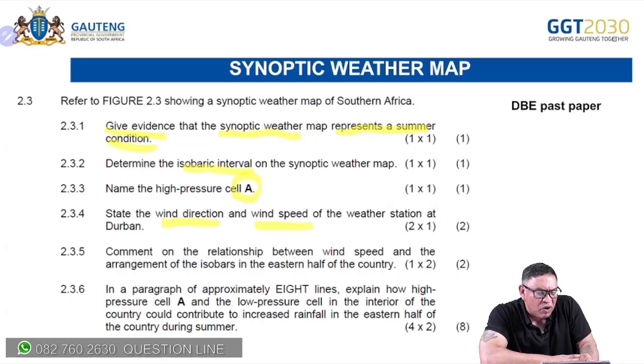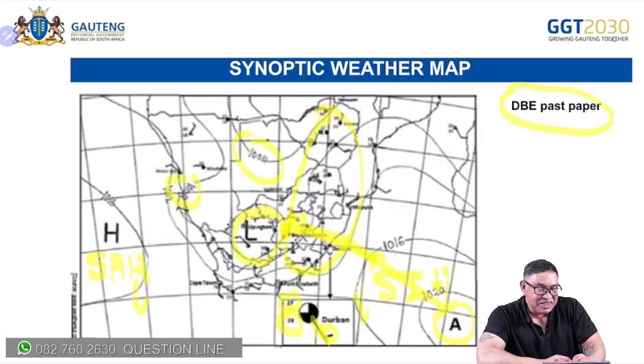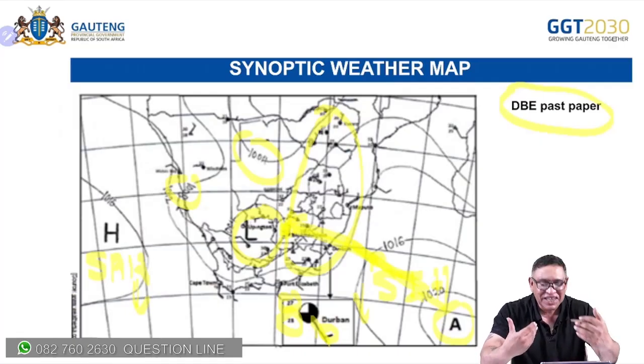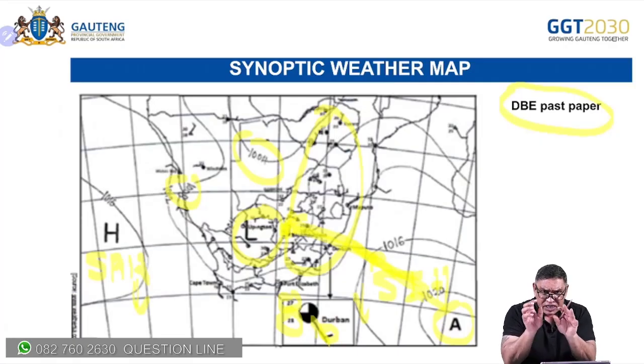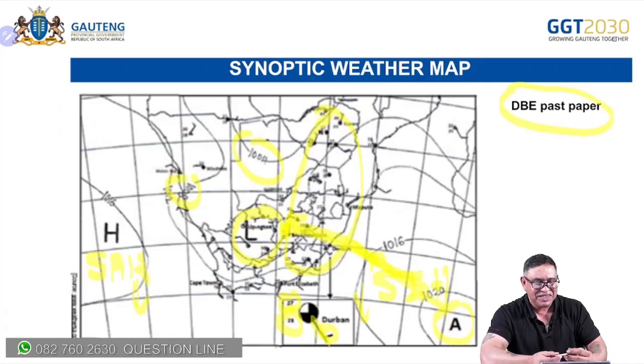Then it says comment on the current relationship between the wind speed and the arrangements of the isobars on the eastern half. Okay, and when I look at this, I see that it's ridging in towards the low pressure, and therefore the isobars are further apart. And if isobars are further apart, as shown here, it shows you a gentle pressure gradient. Can you see the phenomenon that you learned in grade 11, grade 10, etc. is also used here. So don't forget those things that are linked to your matric exam.